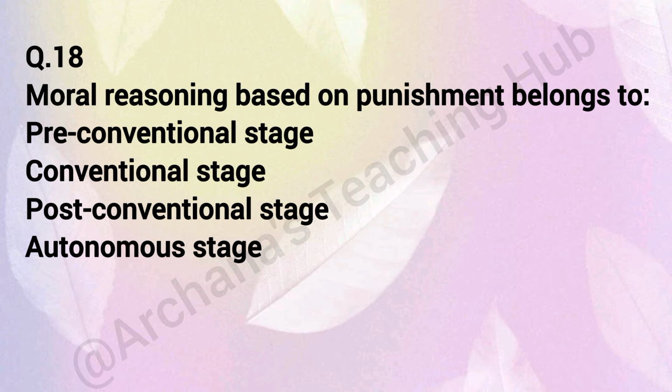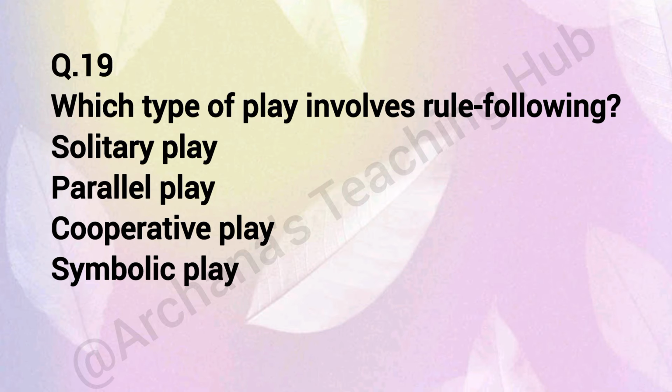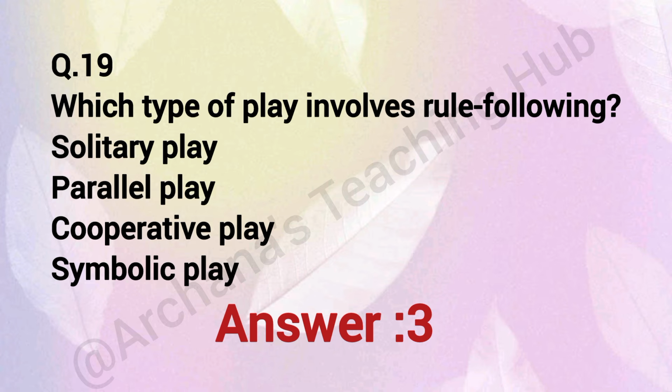Question number 18. Moral reasoning based on punishment is: option 1 pre-conventional, option 2 conventional, option 3 post-conventional, option 4 autonomous. Correct answer is option 1, pre-conventional. Question number 19. Which play helps in rule following? Option 1 solitary, option 2 parallel, option 3 cooperative, option 4 symbolic. Correct answer is option 3, cooperative.